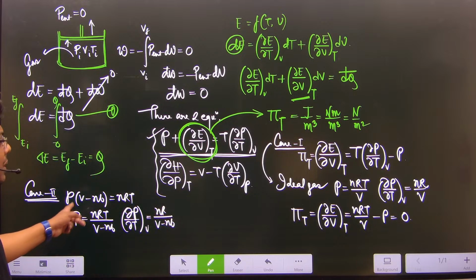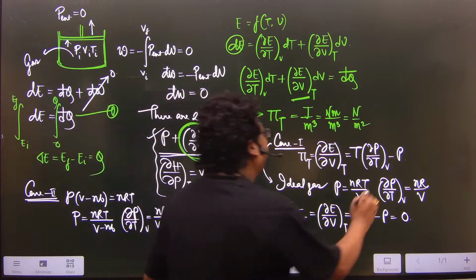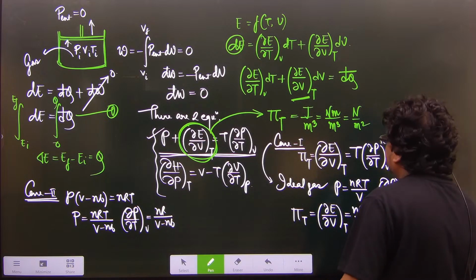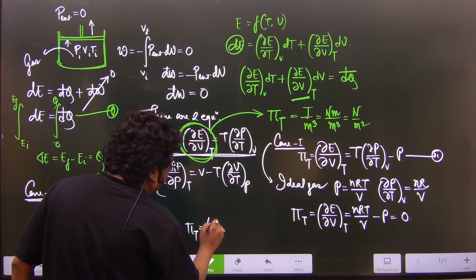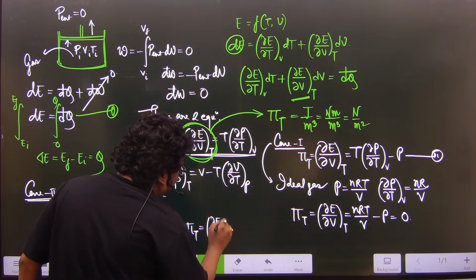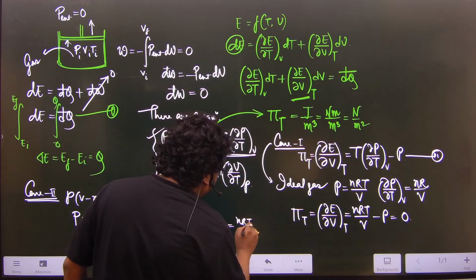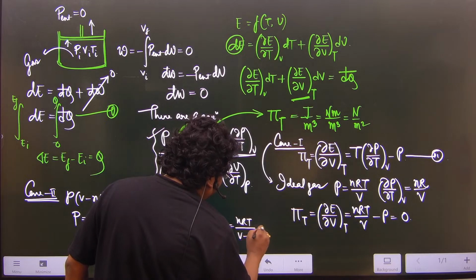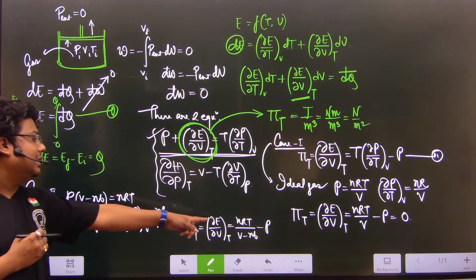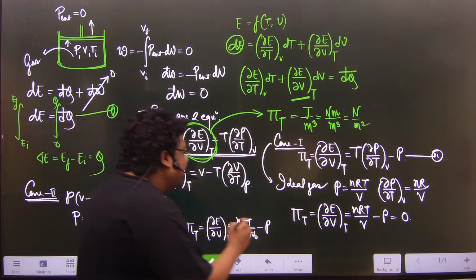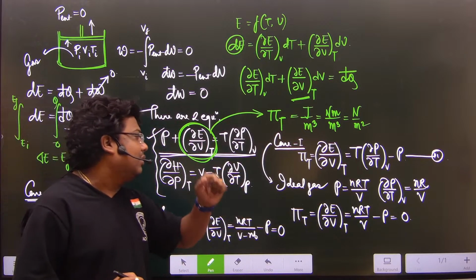If you put this magnitude in the first thermodynamic equation of state, you will get πT, meaning (∂E/∂V) at constant T, is nRT by (V minus nb) minus P, and we know that nRT by (V minus nb) is P. So P minus P is equal to 0. So πT, that is (∂E/∂V)T, is equal to 0.